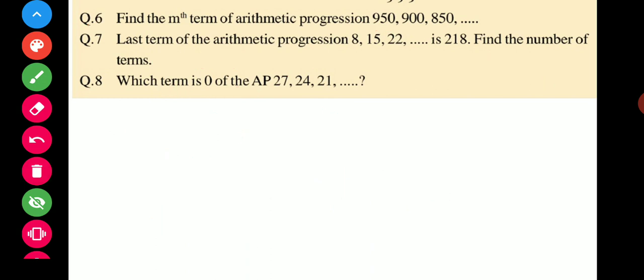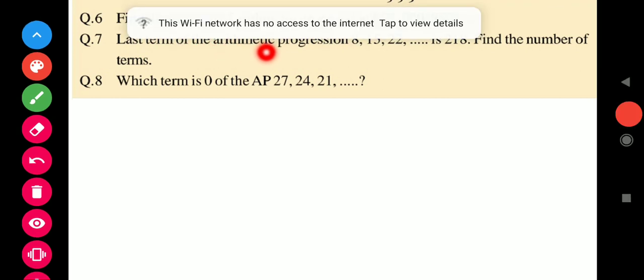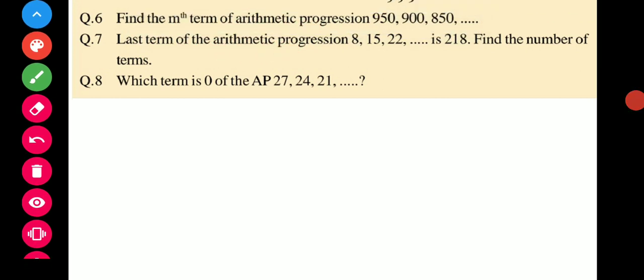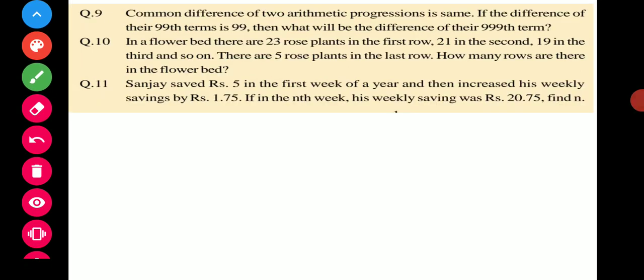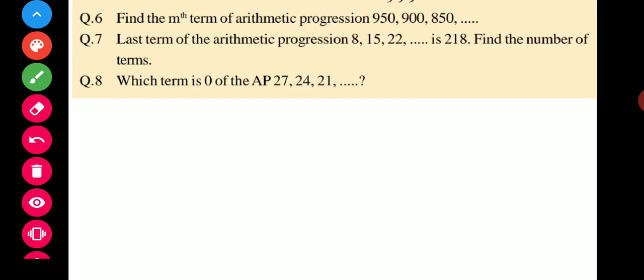Now come to the seventh question. What happened in the seventh question? The last term of the arithmetic progression 8, 15, 22 is 218. Find the number of terms.